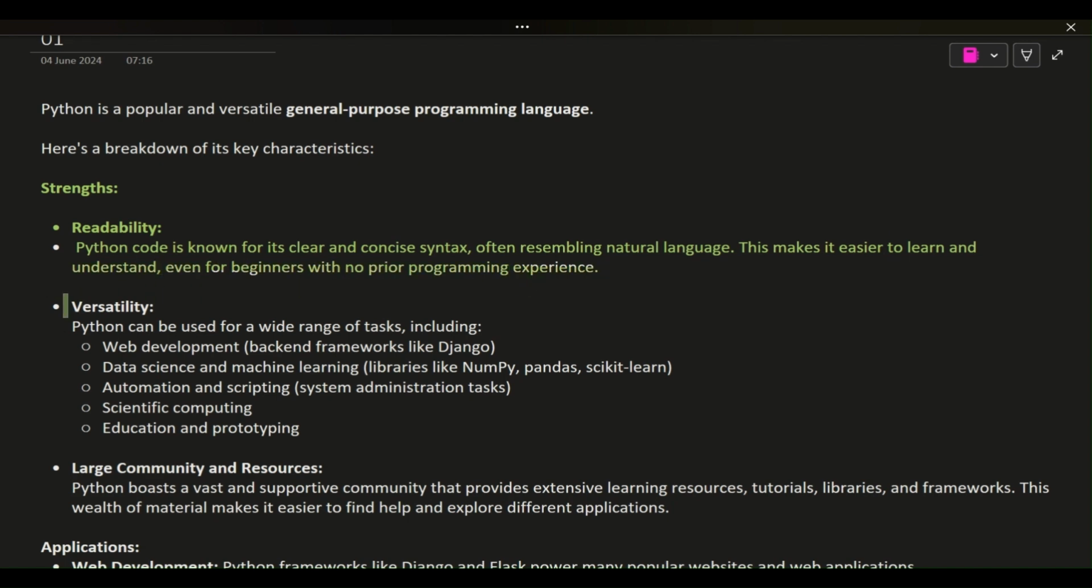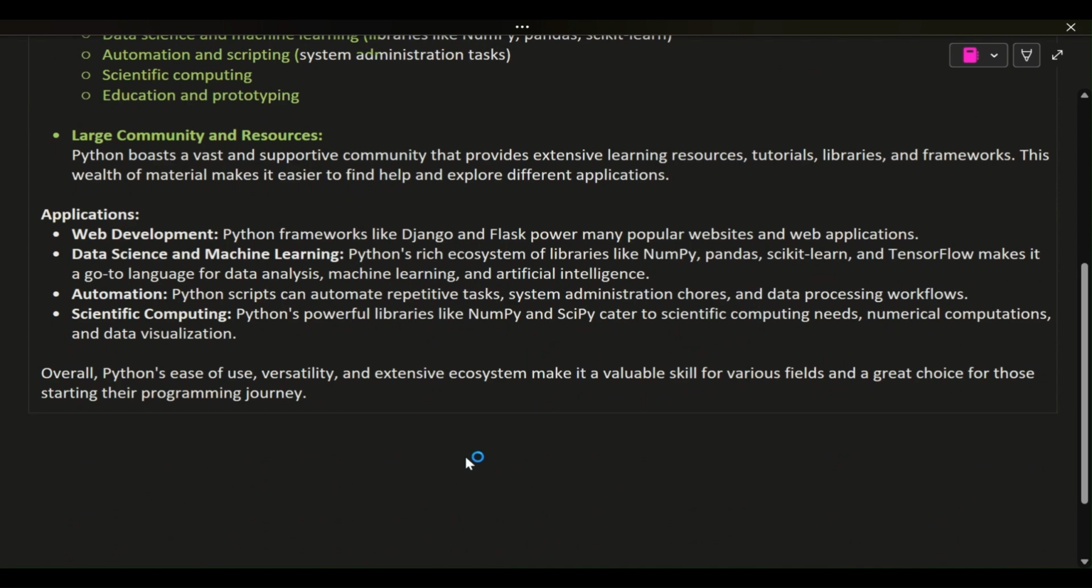Versatility. Python can be used for a wide range of tasks, including web development, back-end frameworks like Django, data science and machine learning, libraries like NumPy, Pandas, scikit-learn, automation and scripting, system administration tasks, scientific computing, education and prototyping. Large community and resources. Python boasts a vast and supportive community that provides extensive learning resources, tutorials, libraries, and frameworks. This wealth of material makes it easier to find help and explore different applications.